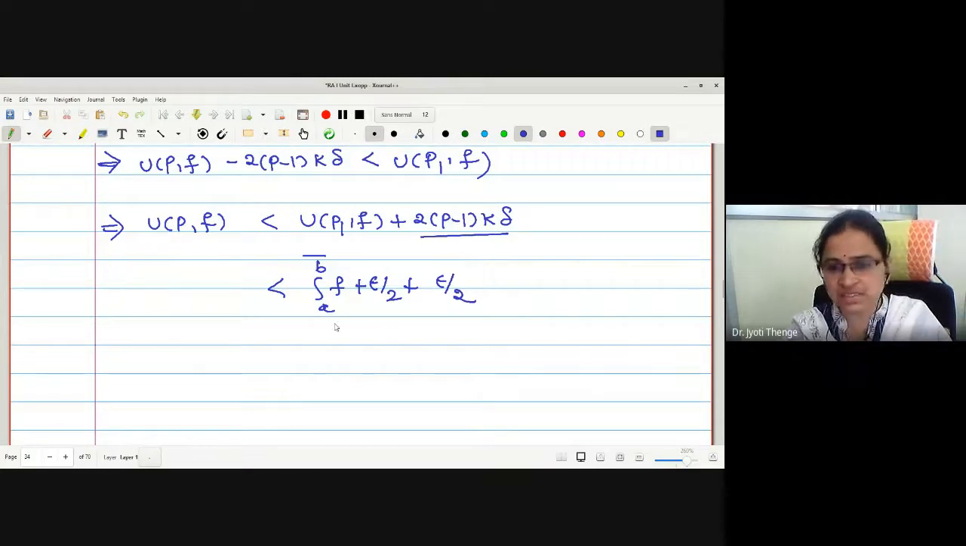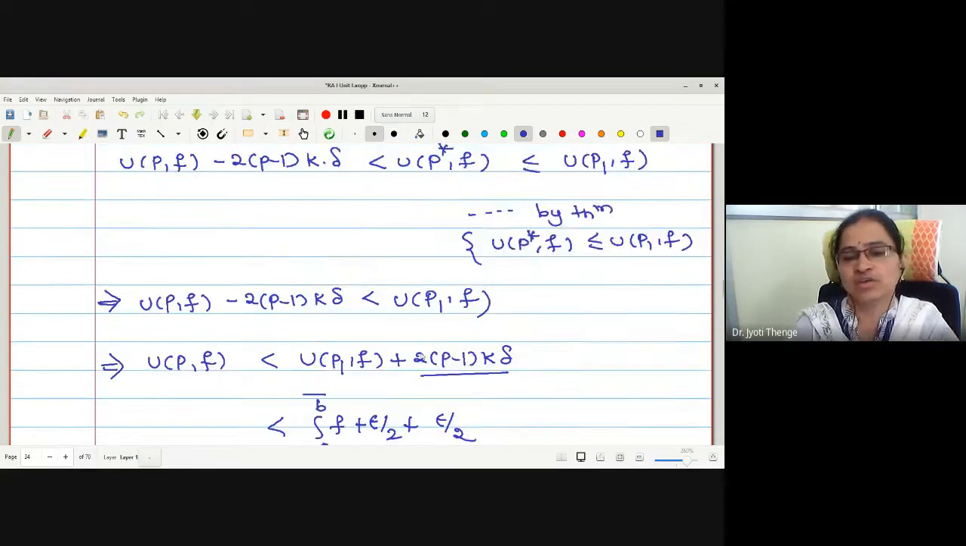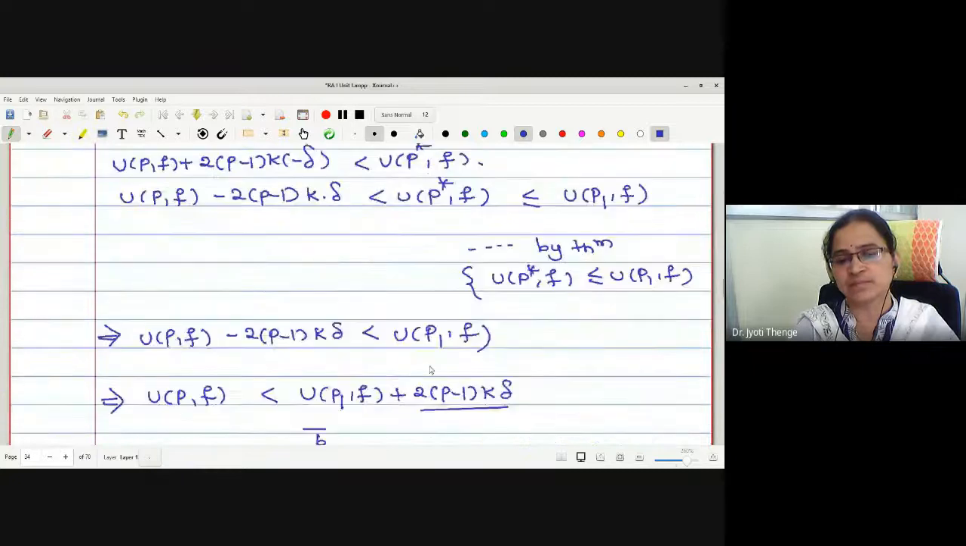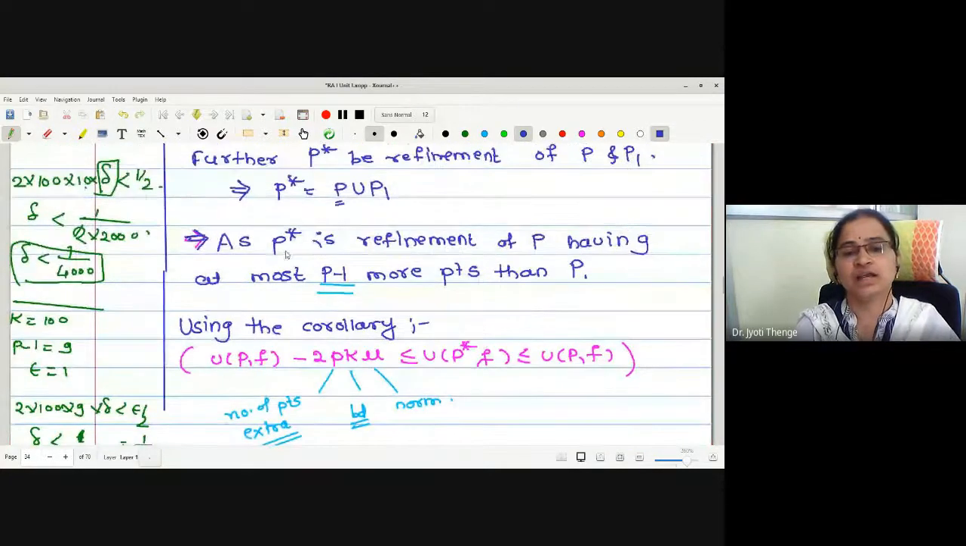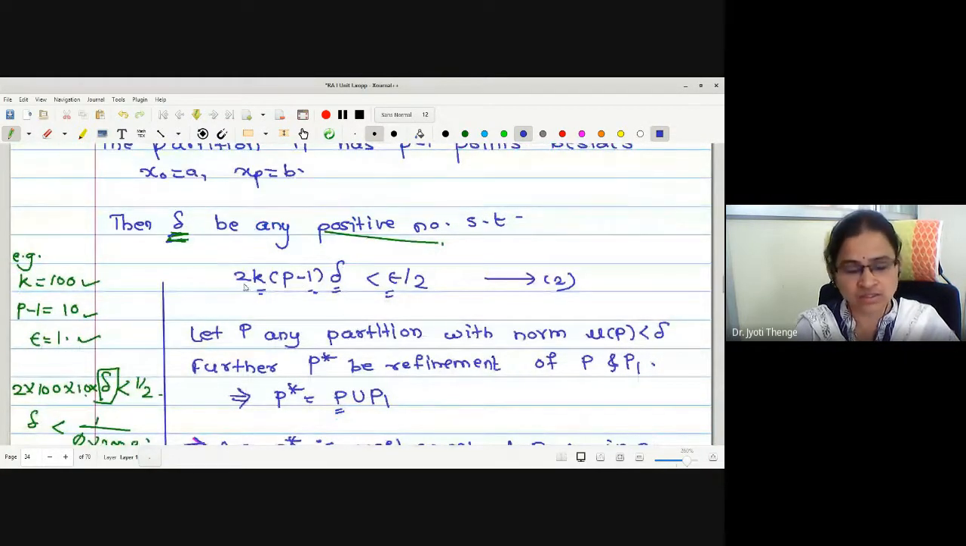Epsilon by 2 plus epsilon by 2 is epsilon. We have initially selected both the values here to be epsilon by 2, right? And to adjust this term, 2p minus 1k delta, initially we made a choice of a number delta such that 2k p minus 1 delta is less than epsilon by 2.